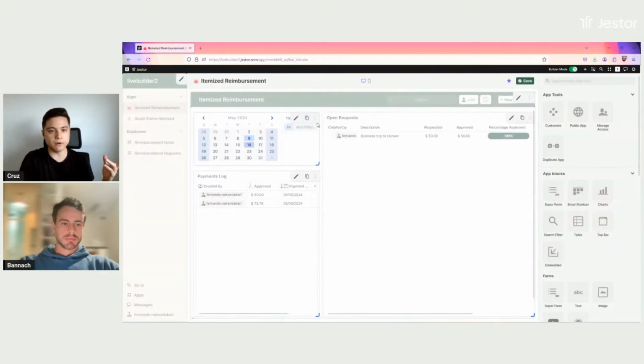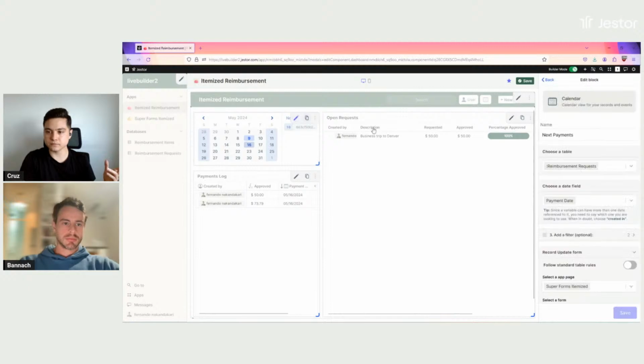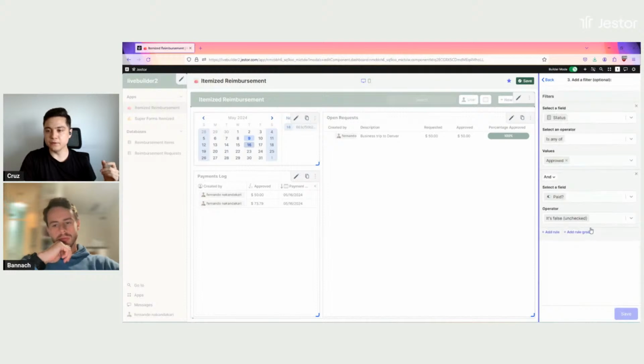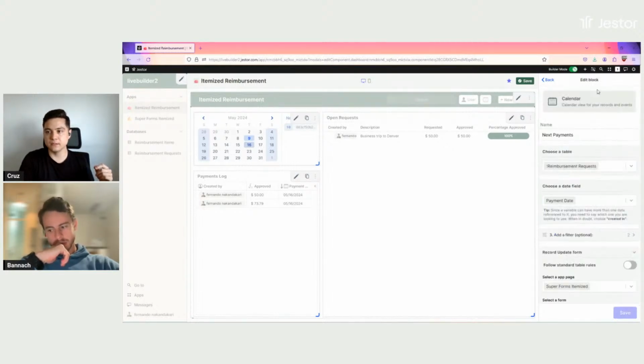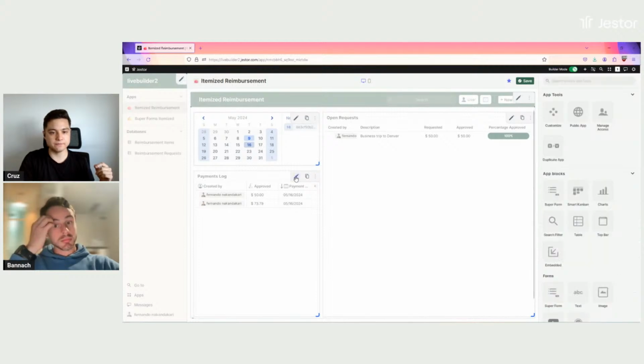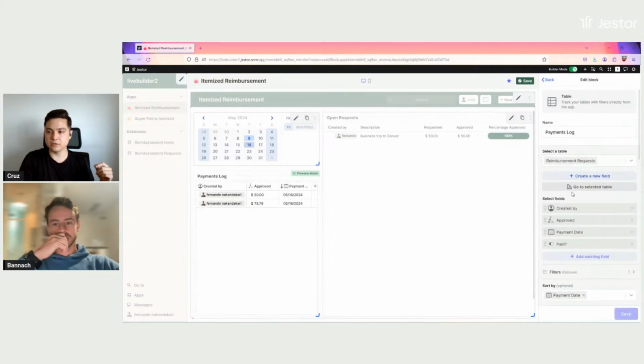And as a final part, we have the calendar that's looking at requests by payment date. I'm adding a filter here. I only want to see requests that are approved and not paid, right? So paid is false. And I also have the payments log.